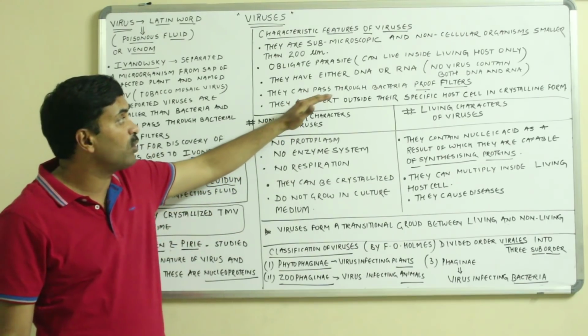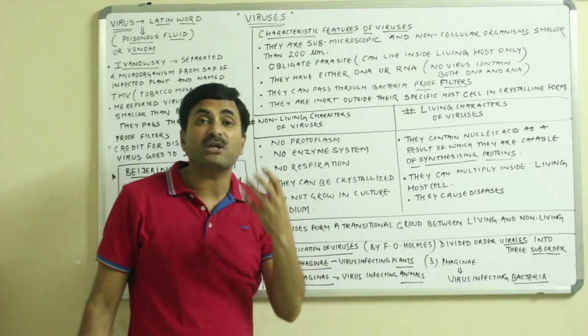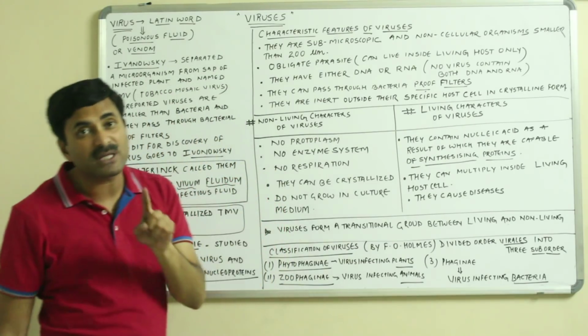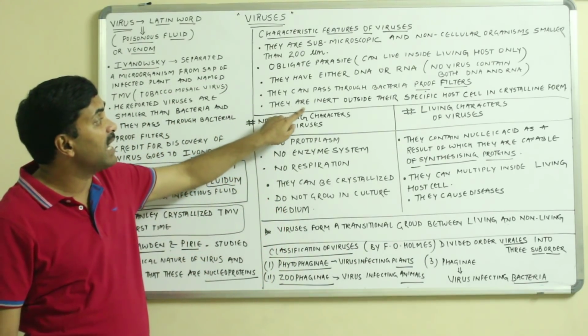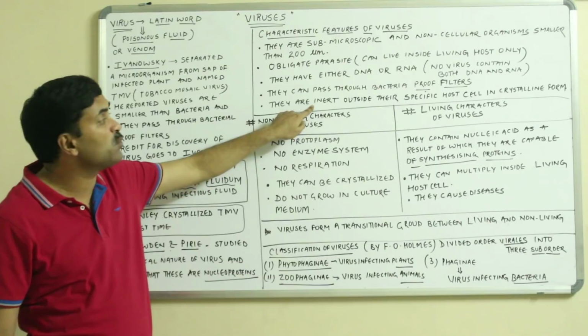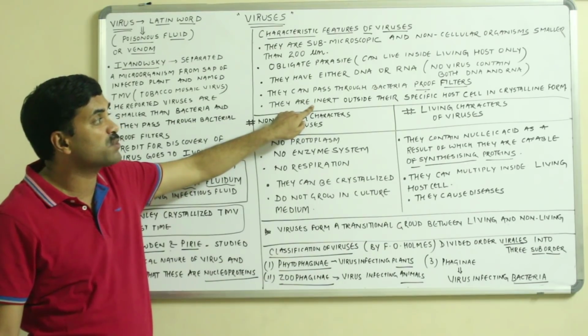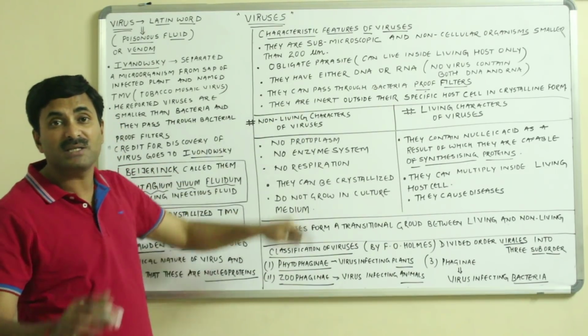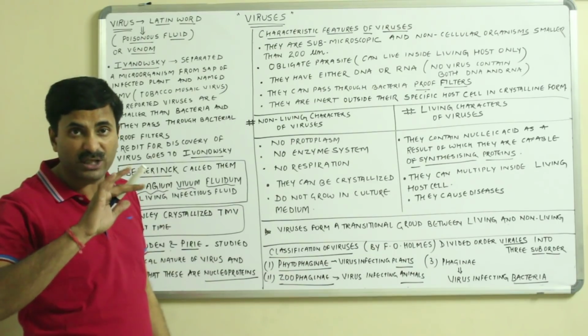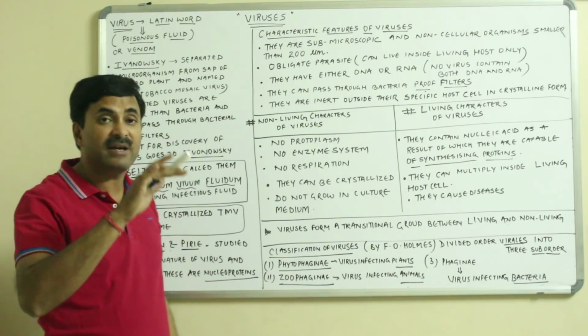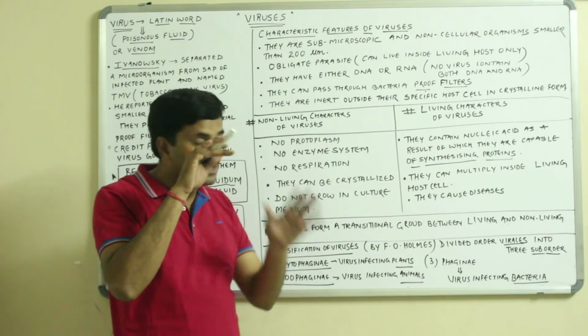They are so small that they can pass through the bacteria-proof filters also. They are smaller than bacteria. And they are inert outside their specific host cell, in crystalline form. Outside the body they are not at all active; they act as inert structures.